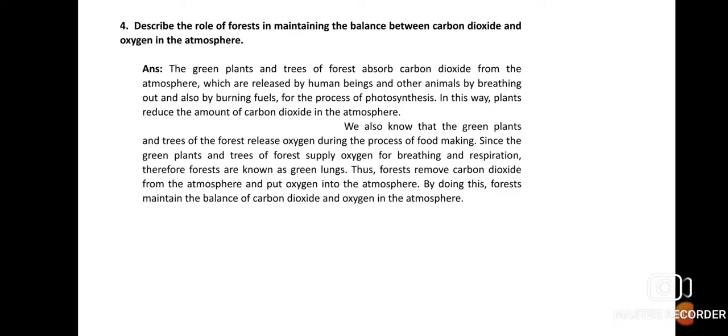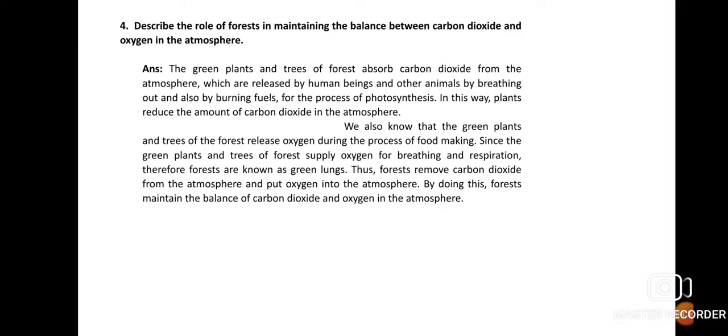Now on the other hand, we also know that the green plants and the trees of the forest release oxygen during the process of food making. Since the green plants and trees of the forest supply oxygen for breathing and respiration, forests are known as green lungs. Okay, now